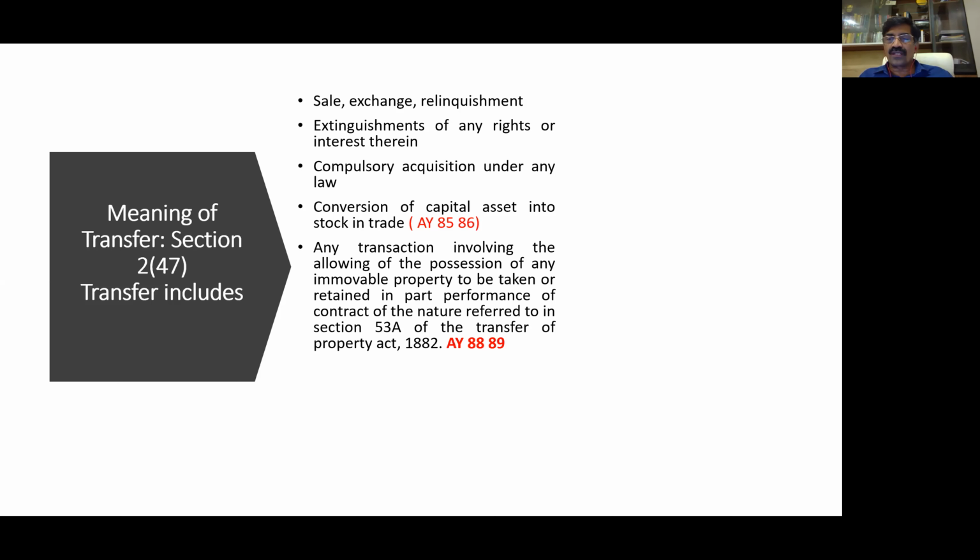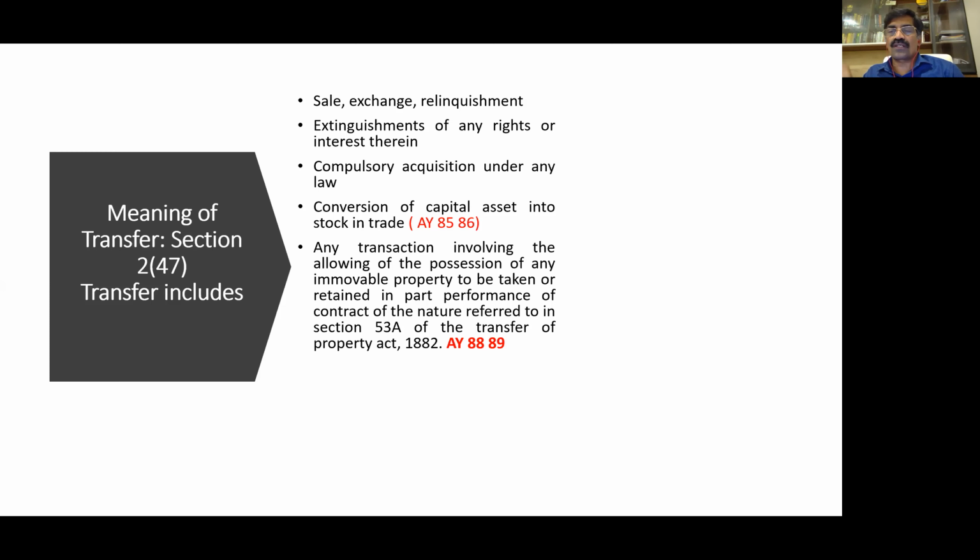For example, assume you have 1 kg gold. Start a jewelry business. Take your gold into your business. Credit the capital at market value. Then you sell the gold. Business income zero. No capital gains. After finishing this transaction, close your business. That's all over. No capital gains, no business income. Everybody will start a business for 1 day or 5 days or 10 days, sell the asset and finish off. Therefore, they specifically provide conversion of capital asset into stock in trade.